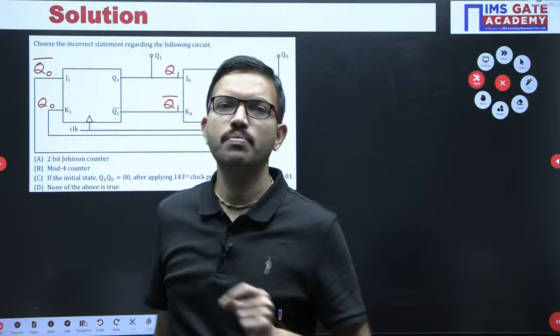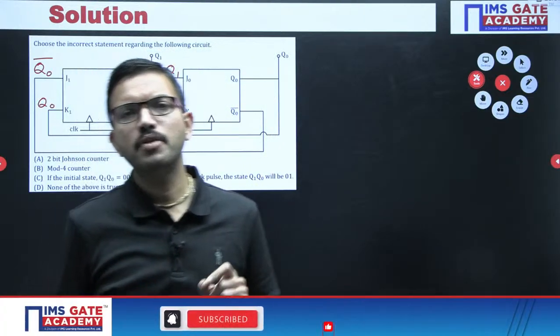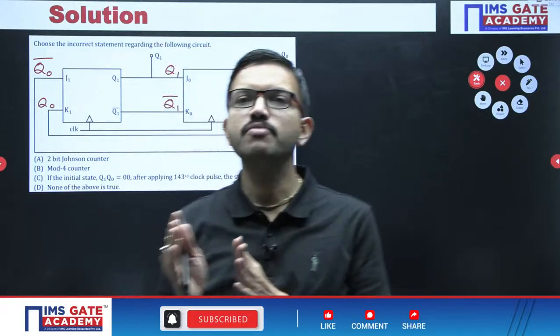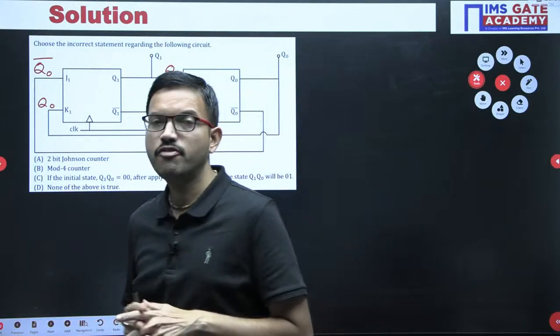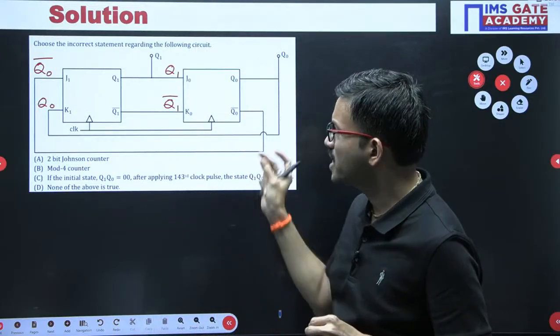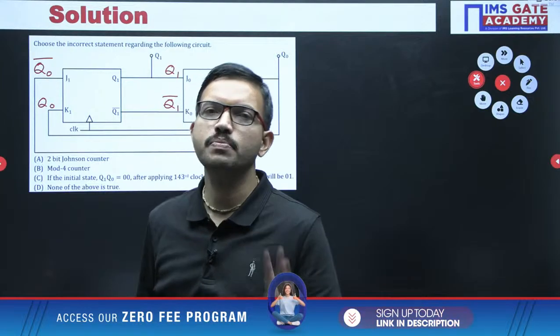Now all of you tell me, for a JK flip-flop, if the inputs are complement to each other, then JK flip-flop will become which flip-flop? If you know this one basic principle or answer for this question, you can easily solve this question. No need to use pen and paper also.